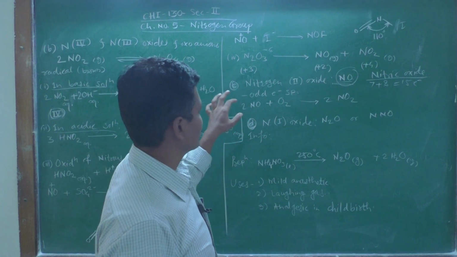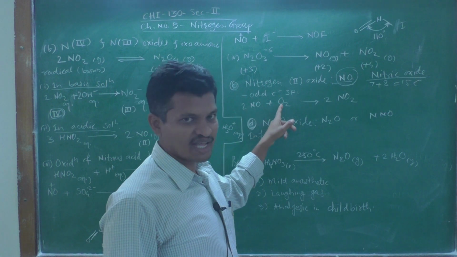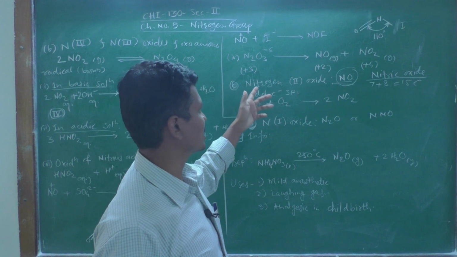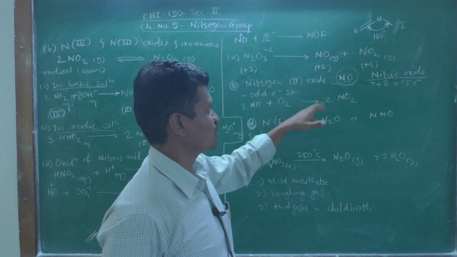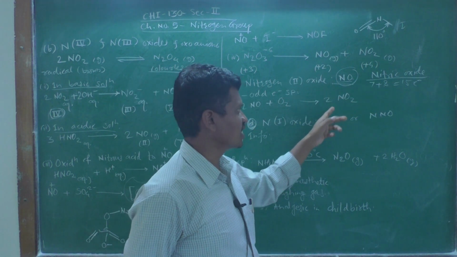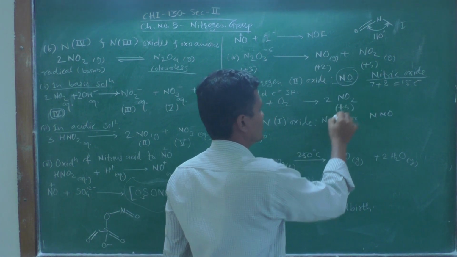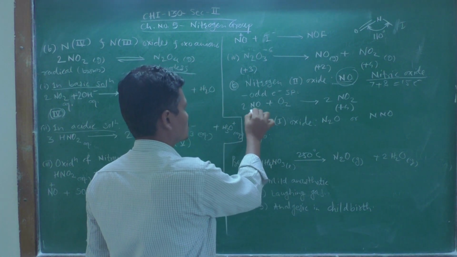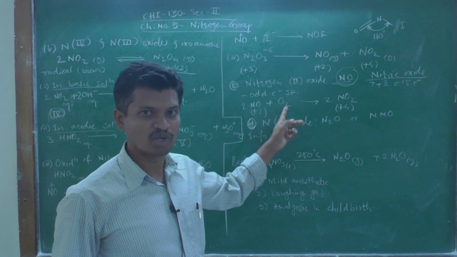This nitric oxide reacts with oxygen gas. Only a few reactions can be seen with this nitrogen oxide. When NO reacts with oxygen gas, there is a formation of the more stable nitrogen dioxide, NO2, in which nitrogen is in the +4 oxidation state. So nitrogen in the +2 state gets converted to +4 by the oxidation reaction with molecular oxygen.